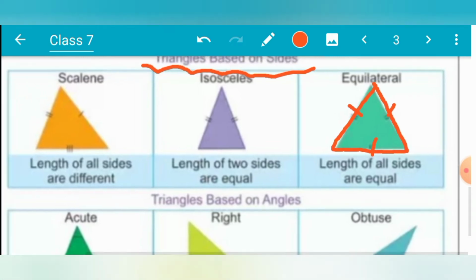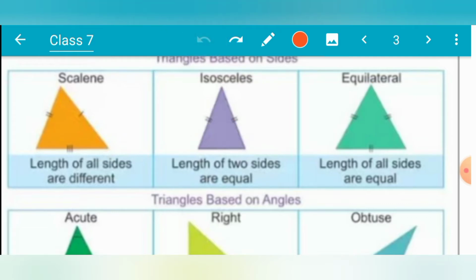Where only two sides are equal, we can say that it is an isosceles triangle. You can see the name of the triangle, it is an isosceles triangle.